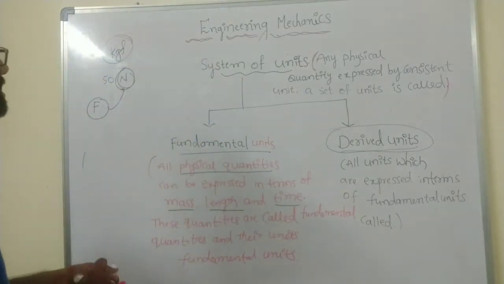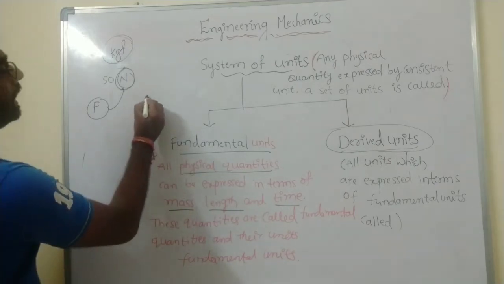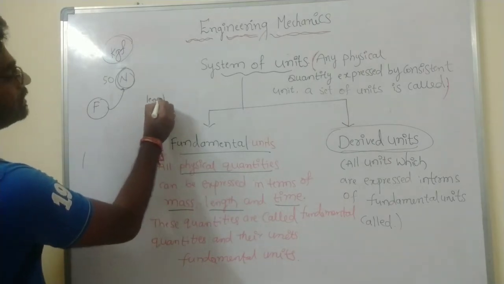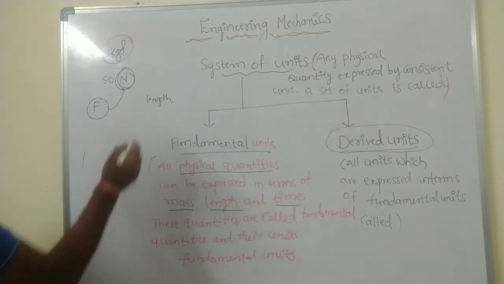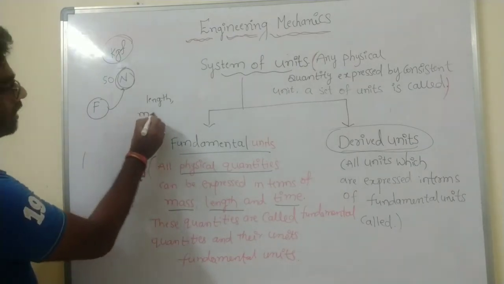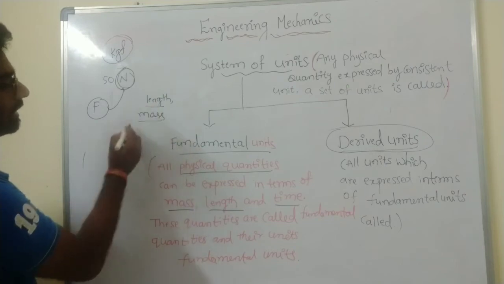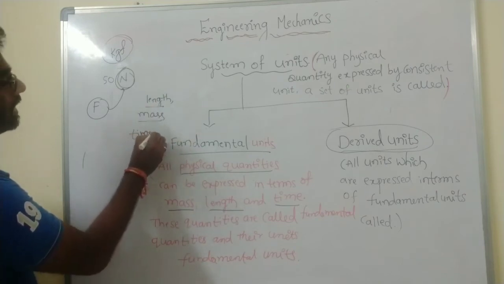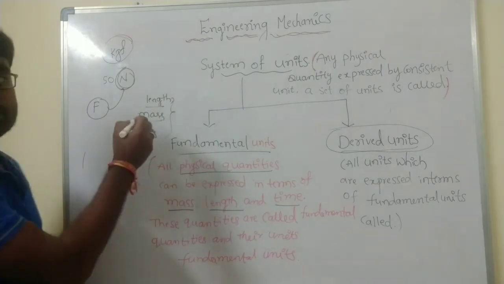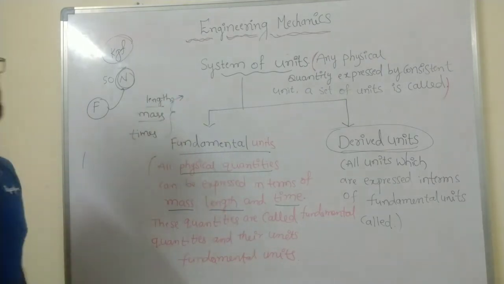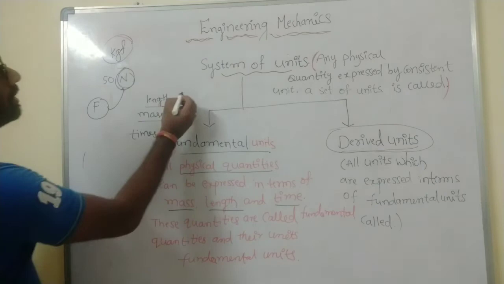Please take one example, length. Length is a fundamental quantity, next mass, fundamental quantity, and time. So these three are fundamental quantities. What is the unit of length?